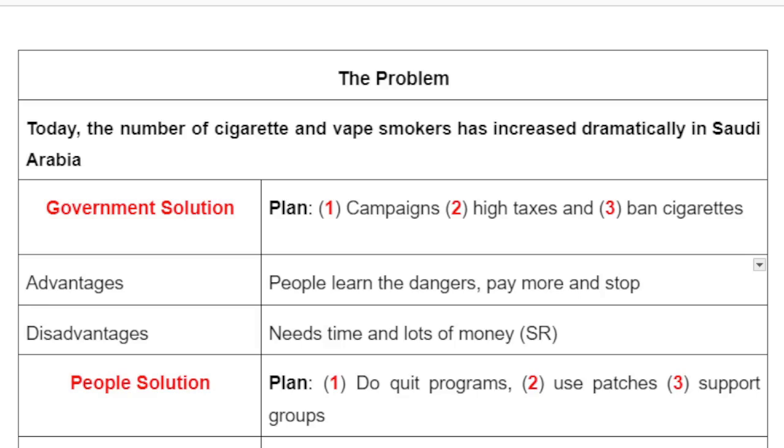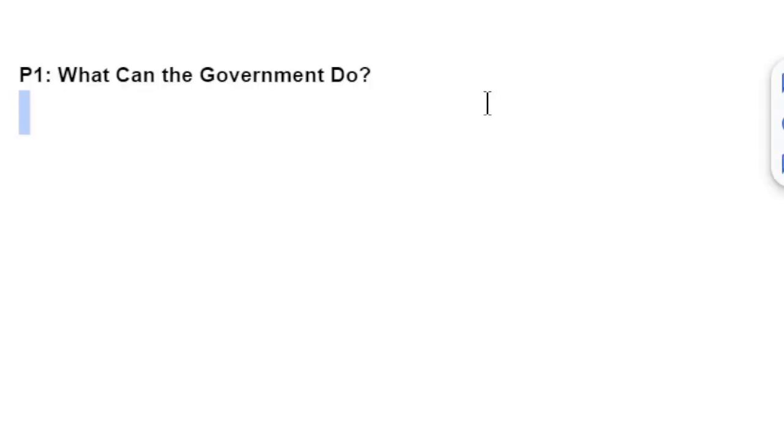So now we'll begin to write the essay. Our essay should be about those solutions, the advantages of the solutions and disadvantages. Paragraph 1. What can the government do? So here we write solution, example of solution, and the advantage.